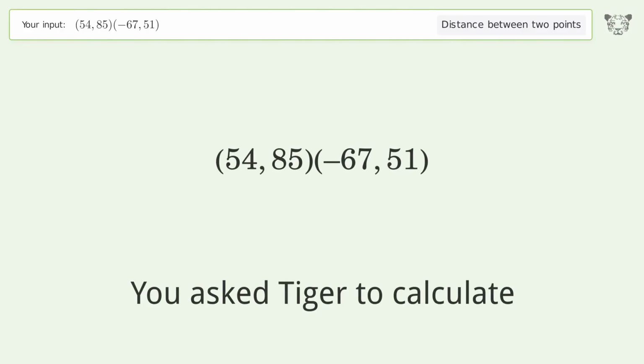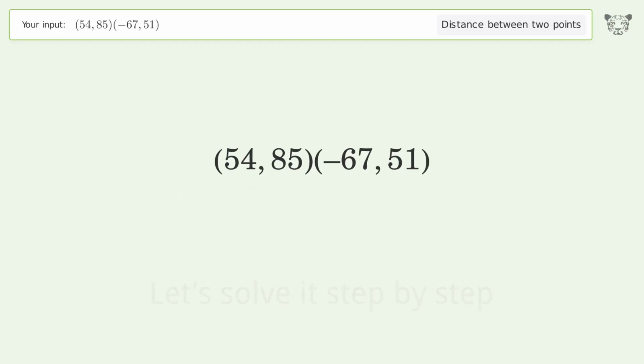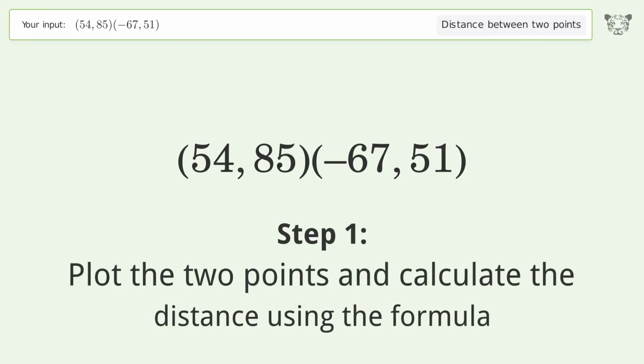You ask Tiger to calculate. This deals with the distance between 2 points. The distance between the 2 points is the square root of 15,797 or 125.686. Let's solve it step by step. Plot the 2 points and calculate the distance using the formula.